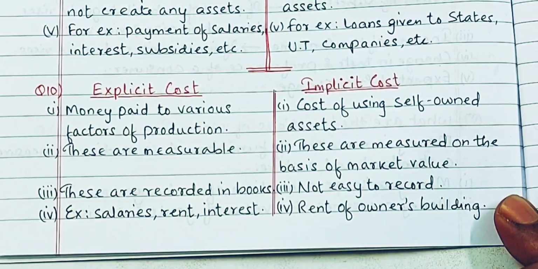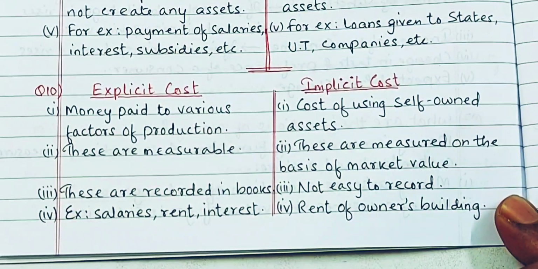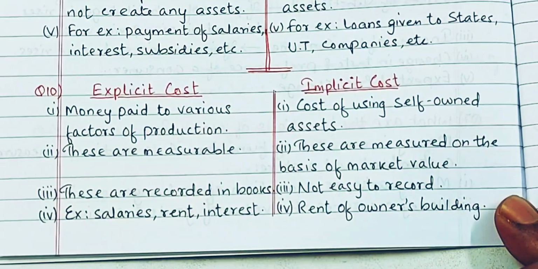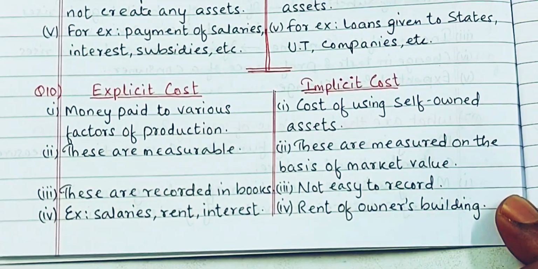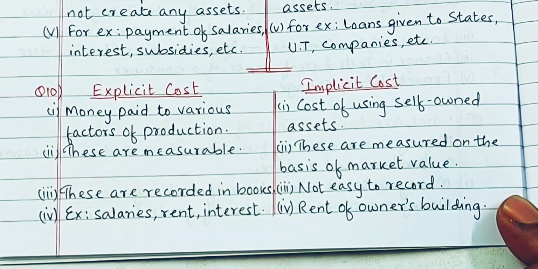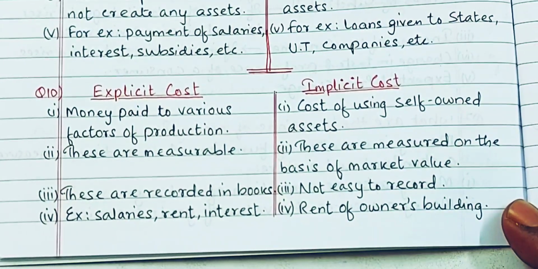We can measure them, we can find the numerical value. But implicit costs are very difficult to measure, and basically they are calculated on the basis of the market value. And explicit costs are recorded in the books of accounts, whereas implicit costs are not easy to record in the books of accounts. Examples of explicit costs are salaries, rent, interest, whereas implicit cost refers to the rent of the owner's building, all the assets that are used by the proprietor or the owner of the firm for the business purpose. So that is implicit cost in simple words.